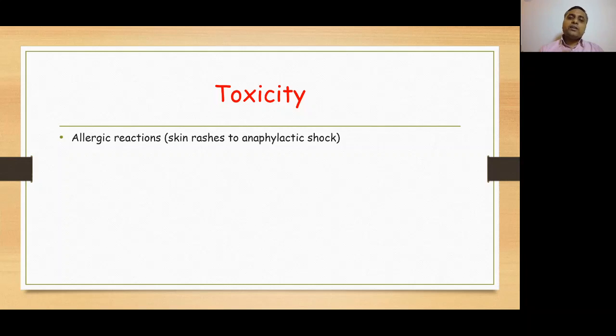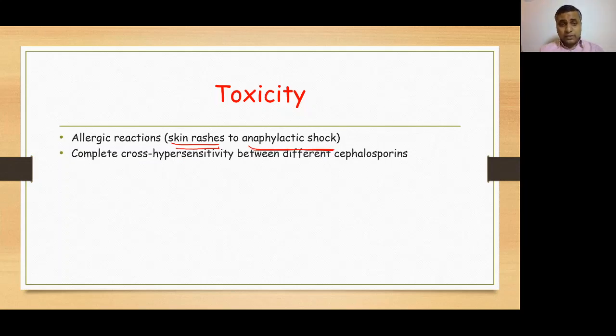The allergic reaction can vary from a simple skin rash to anaphylactic shock, similar to penicillins. Then remember, there is complete cross hypersensitivity between different cephalosporins.